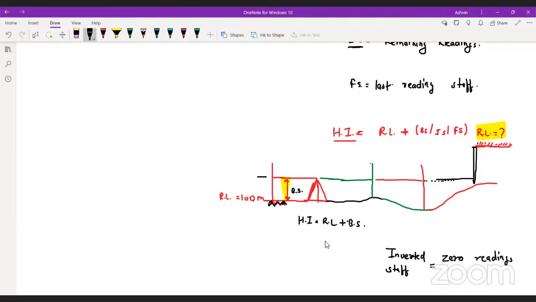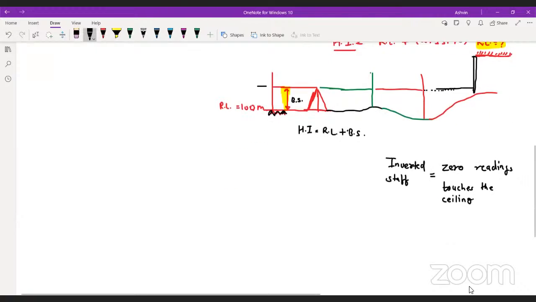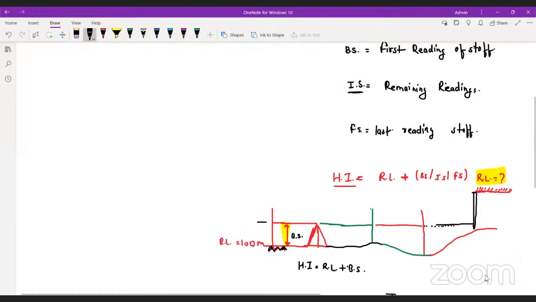Zero reading touches the ceiling. Okay, zero reading touches the ceiling. You guys getting it? Are you guys getting me? Yes or no? Come on, tell me. Always remember this thing.